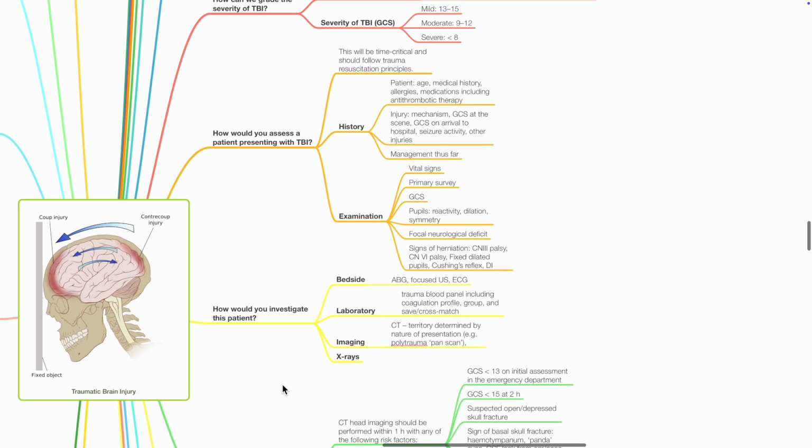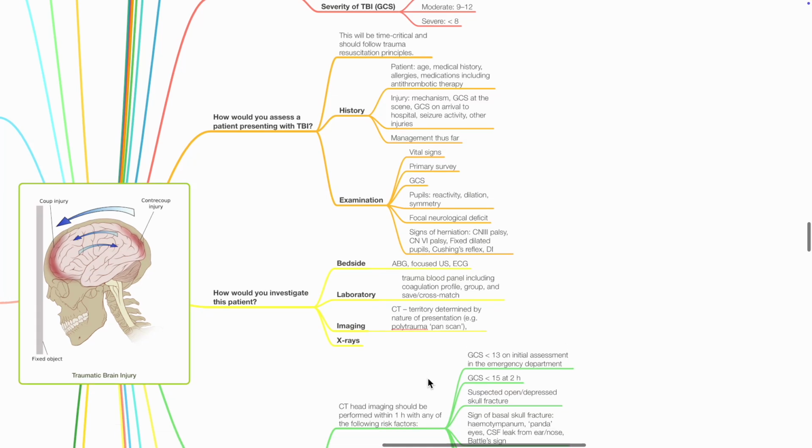Investigations include bedside ABG, focused ultrasound, and ECG. Laboratory: trauma blood panel, coagulation profile, group and save, cross-match. CT imaging; a polytrauma pan scan may be indicated. And X-rays.